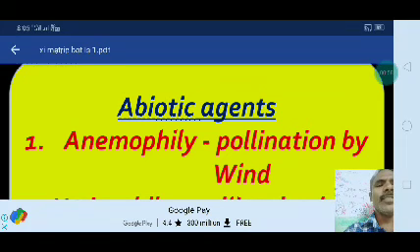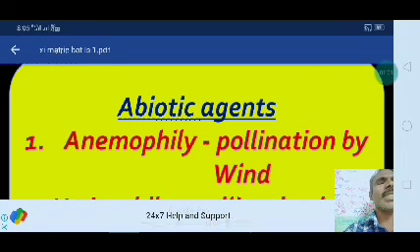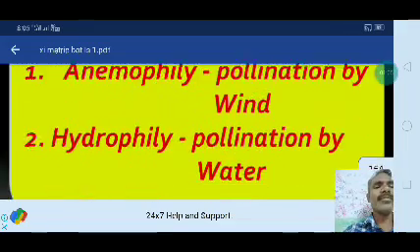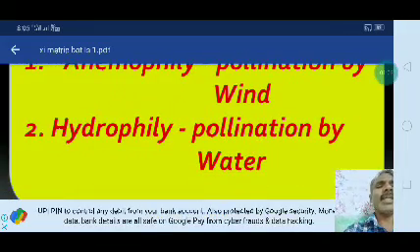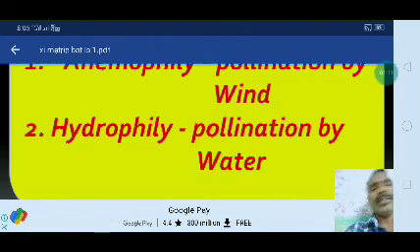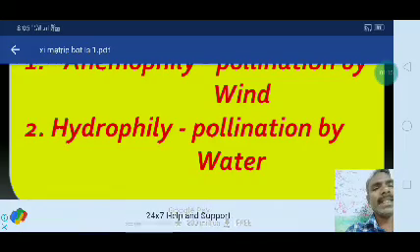First one is anemophily. What do you mean by anemophily? Pollination by wind. Pollination by wind is nothing but anemophily. Hydrophily is another one. Pollination by water is called hydrophily. These two categories mostly come under the abiotic category.